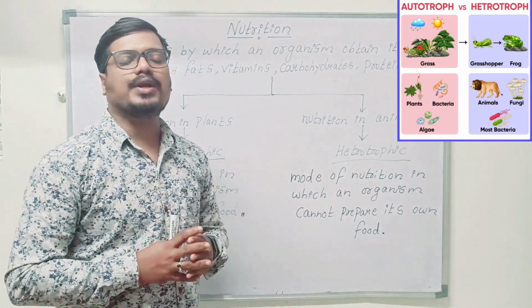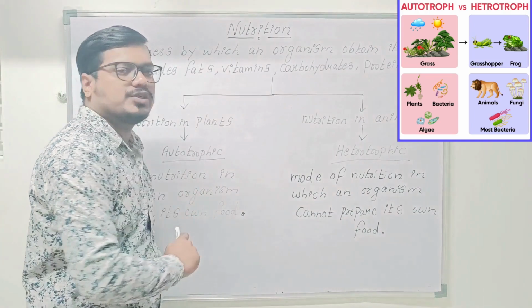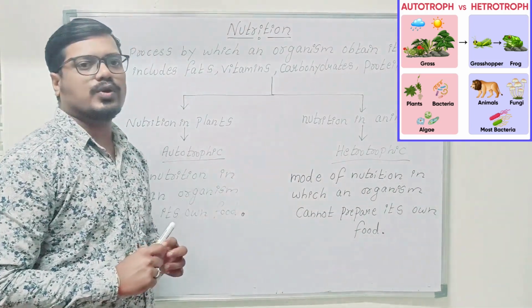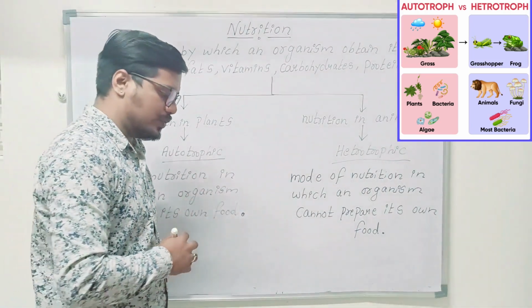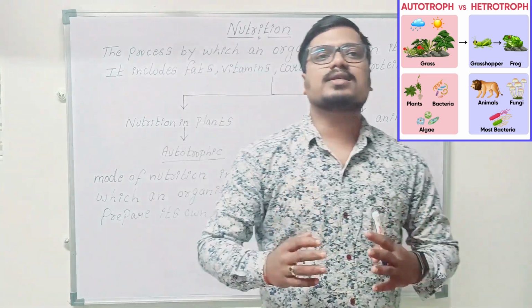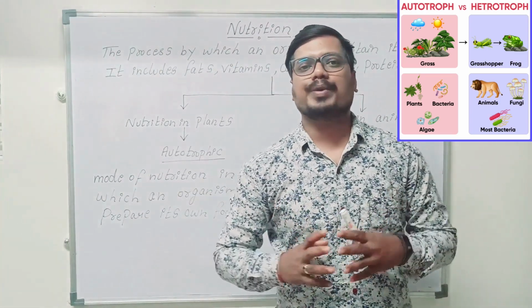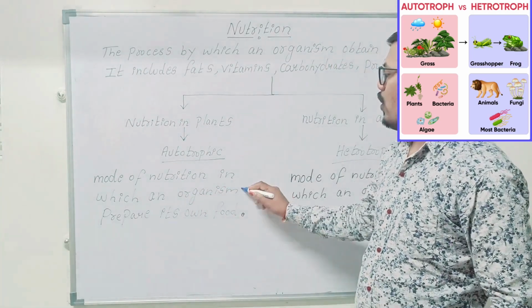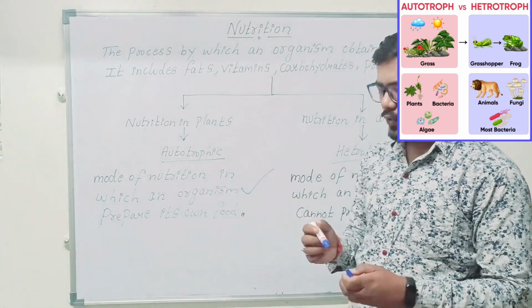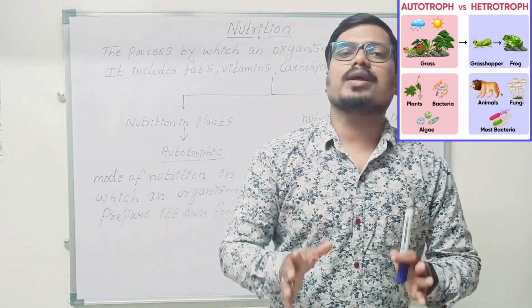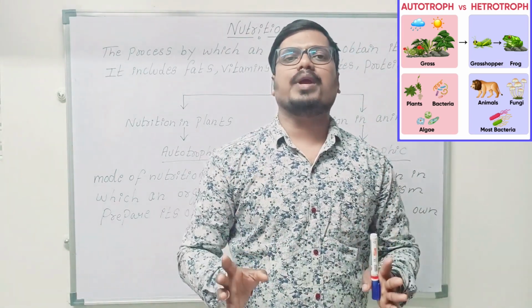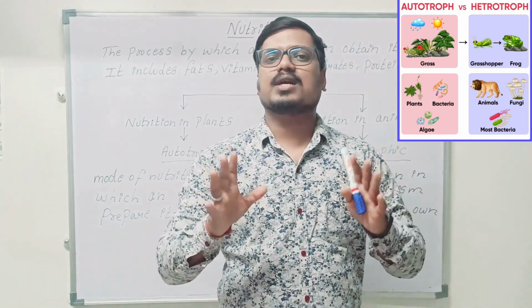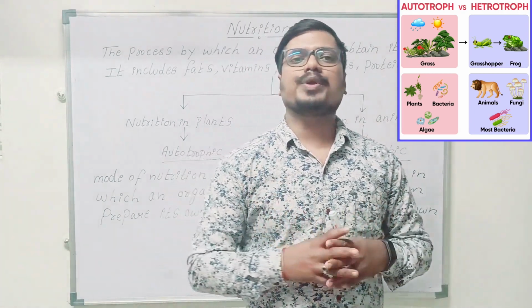For plants we call it autotrophic nutrition, for animals we call it heterotrophic nutrition. Now, what exactly is the meaning of autotrophic nutrition? The mode of nutrition in which an organism prepares its own food. Any organism, if it is preparing its own food, is considered to be autotrophic nutrition.